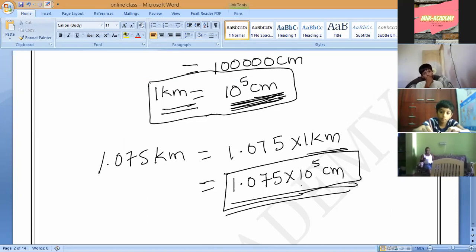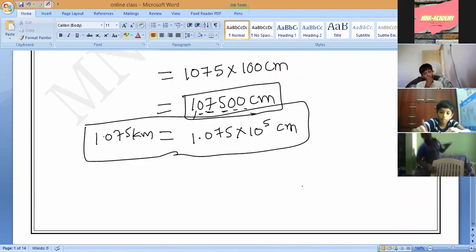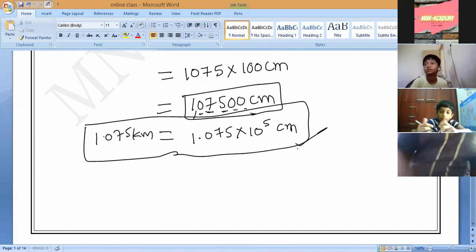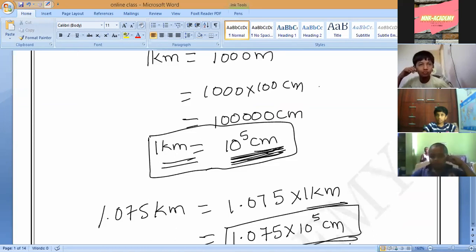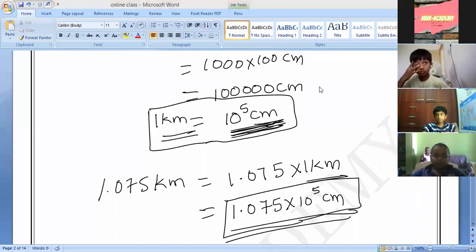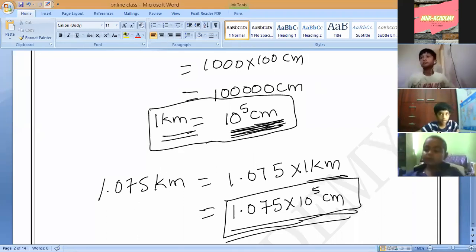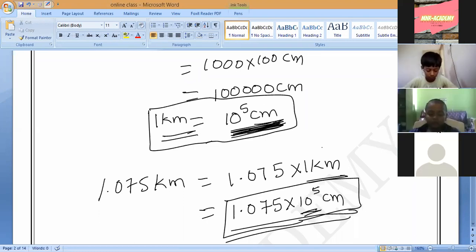Have you noticed? Both the answers are the same. Correct, Sanath? Have you checked it? Sir, both the answers are the same. This is the general method you have to use, and this is the shortcut. That is the importance of learning relations. Very, very important throughout our life. 1 kilometer equals 10 power 5 centimeter. If you multiply with that, that is our answer. We have got the same answer or not, Lohit? Pranav? Yes, sir. That's all. Carry on, solve it, all of you.